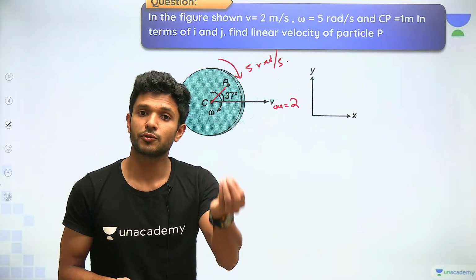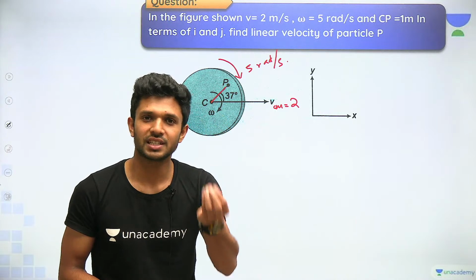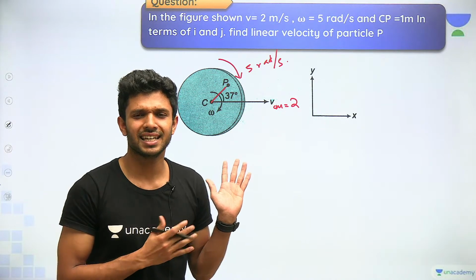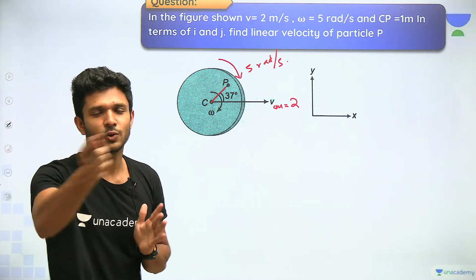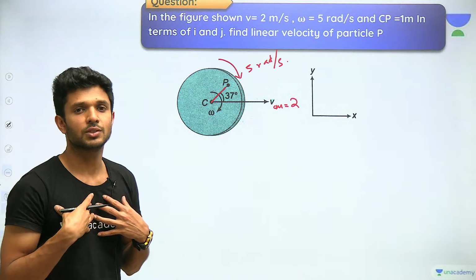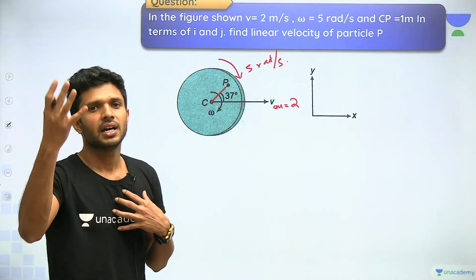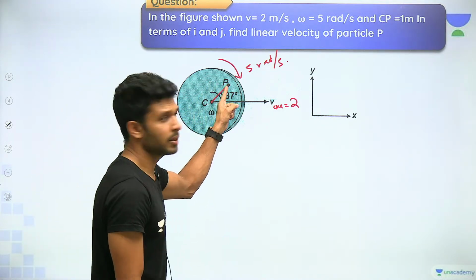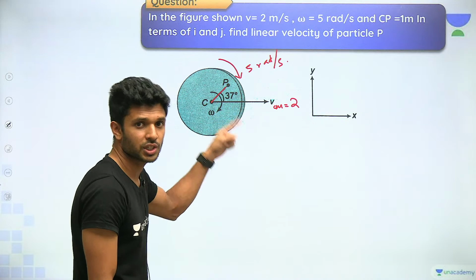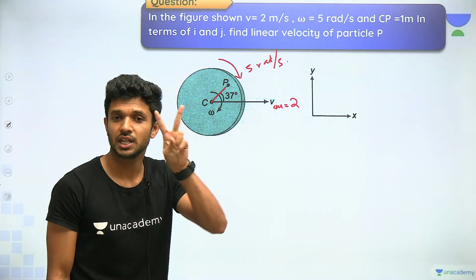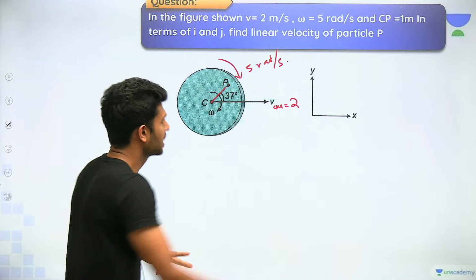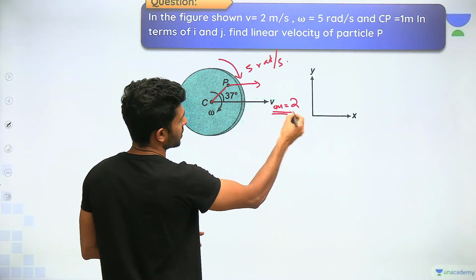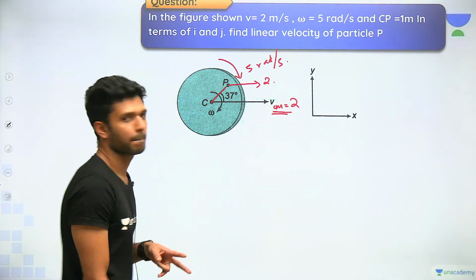Start marking all the forces, all the velocities acting at the point P. Do it, just now I have told you. Quickly. Or else I'll do it now. Shall I? Okay, those who want to listen to me can listen. Those who want to do by themselves can check the answer at the end. At the point P, isn't it undergoing rolling motion? Yes. How many velocities will it be associated with? We all know 2. One, because of the translational motion, same as the direction of velocity of the center of mass. How much? 2. Write it down.